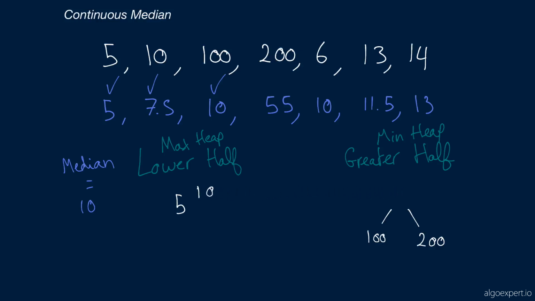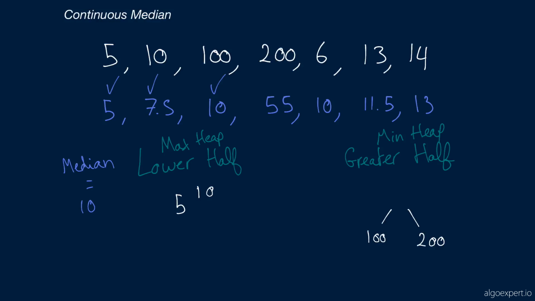Now, again, the beauty of heaps here is that insertion and removal all run in O(log n) time. So all of this rebalancing takes the same time complexity as the original insertion, which is log n time. And so when we remove the 10, of course we want to restore the min heap property here in our greater half.